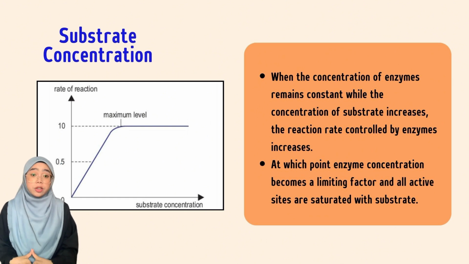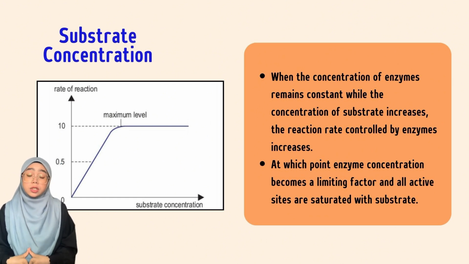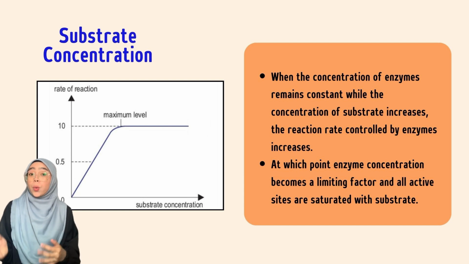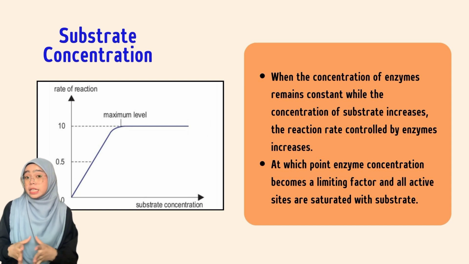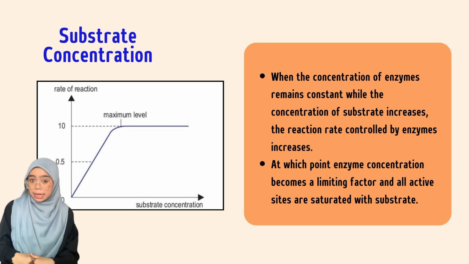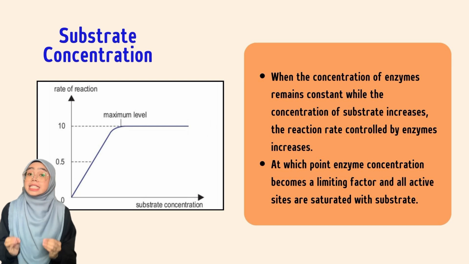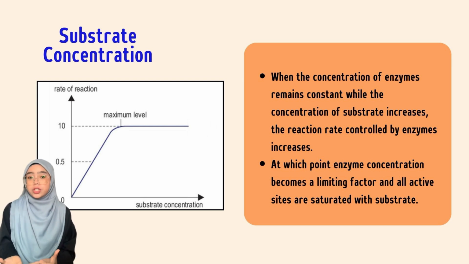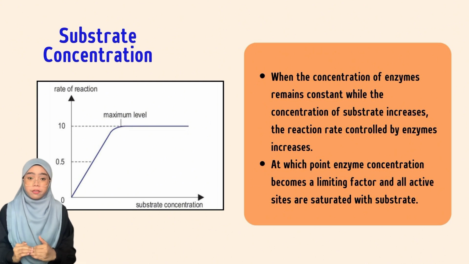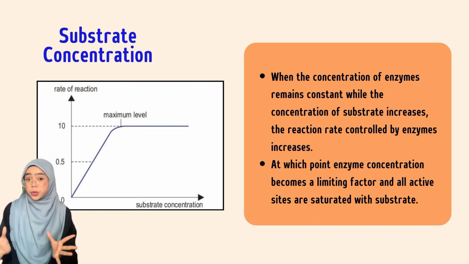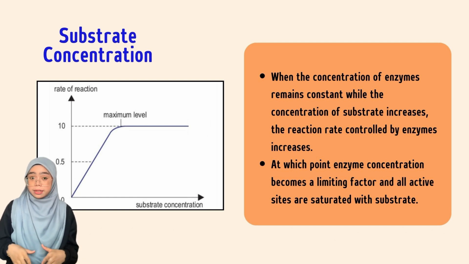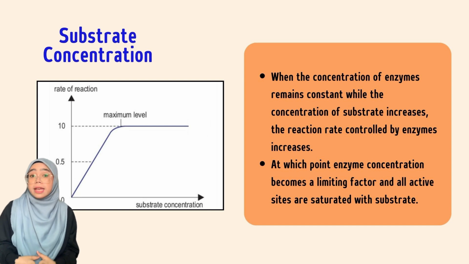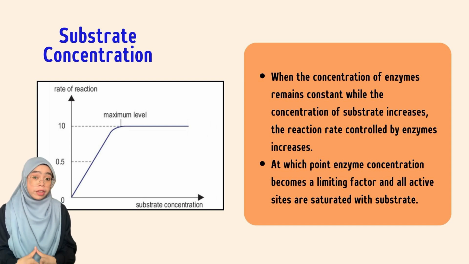Next factor is substrate concentration. When the concentration of enzymes remains constant, while the concentration of substrate increases, the reaction rate controlled by enzymes increases, resulting in an increase in products. This is because, as substrate concentration increases, the opportunity for effective collision between the substrate and enzyme molecules also increases. The reaction rate remains constant at the maximum level, at which enzyme concentration becomes a limiting factor and all active sites are saturated with substrate.